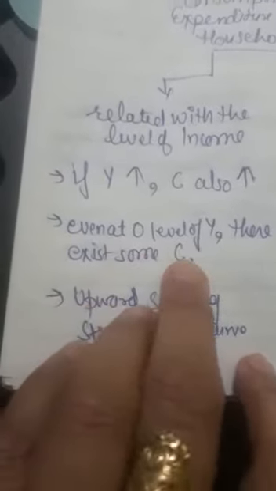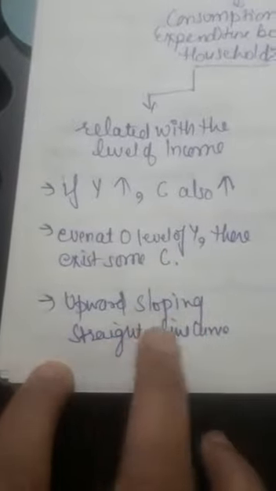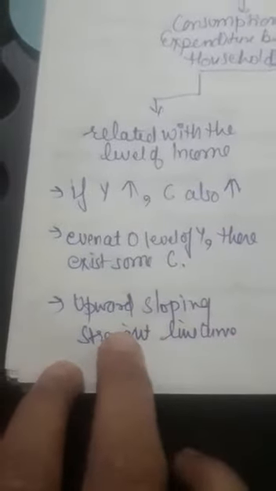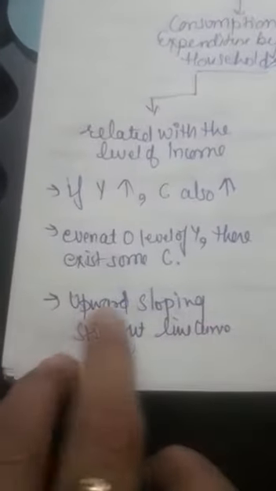Clear? Second point, that even at zero level of income there exists some consumption. Clear? Even when we are earning nothing, still we are consuming something. That is our basic needs of life. Clear? Third, it is an upward sloping straight line curve because its slope is constant. That's why it's a straight line curve sloping upward, because it has a positive relation. So these three points you have to keep in mind.